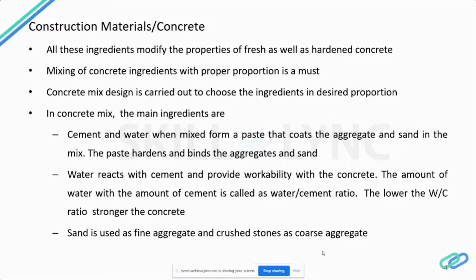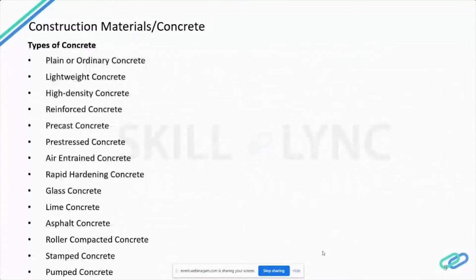Water is needed to chemically react with the cement, that is a hydration process, and to provide workability with the concrete. The amount of water in the concrete mix compared with the amount of cement is called the water cement ratio. The lower the water cement ratio, the stronger the concrete is. So that is, the concrete will have higher strength and less permeability. So if you say about aggregates, there are two types of aggregates, as we all know. That is fine aggregate and coarse aggregate. Sand comes under the fine aggregate, and crushed stones and gravel come under coarse aggregate, which is most important for concrete mixes.